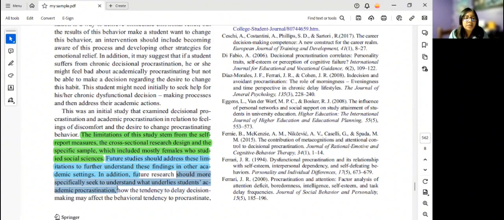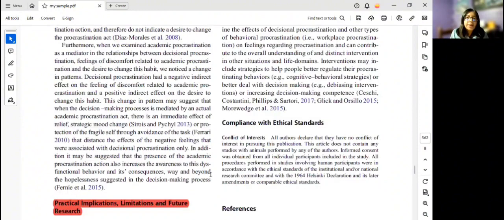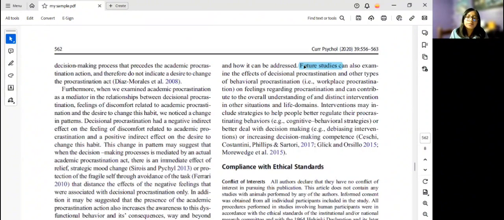The tendency to delay decision-making may affect the behavioral tendency to procrastinate. Here they have more suggestions for future studies that examine the effects of decisional procrastination and other types of behavioral procrastination on feelings regarding procrastination, which can contribute to the overall understanding of a distinctive intervention.